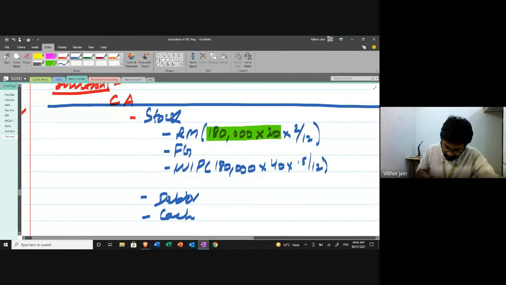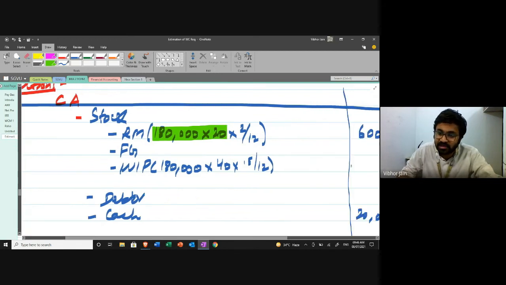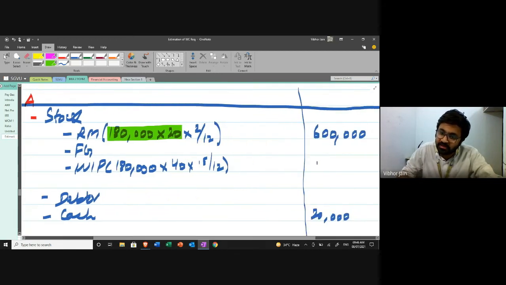This will give me 180 into 40 into 0.5 divided by 12. This is 3 lakh. So my 3 lakh rupees would remain invested in my work in progress.